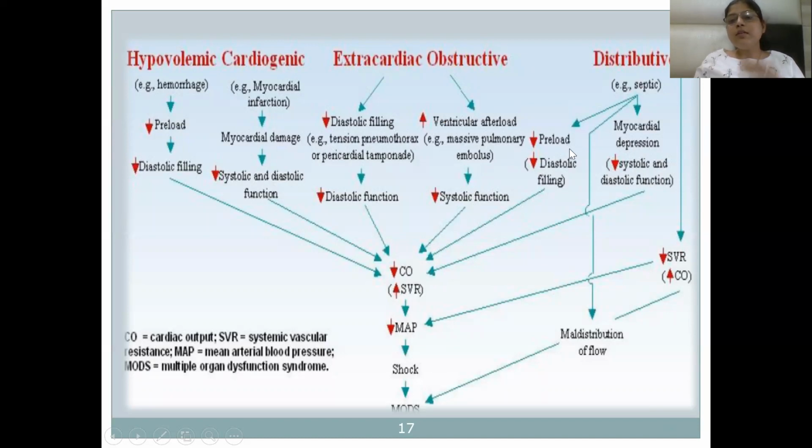Distributive shock is due to decreased preload. Distributive is when there is vasodilatation and reduced diastolic filling, which will lead to maldistribution of flow leading to shock, with increased cardiac output in septic shock.